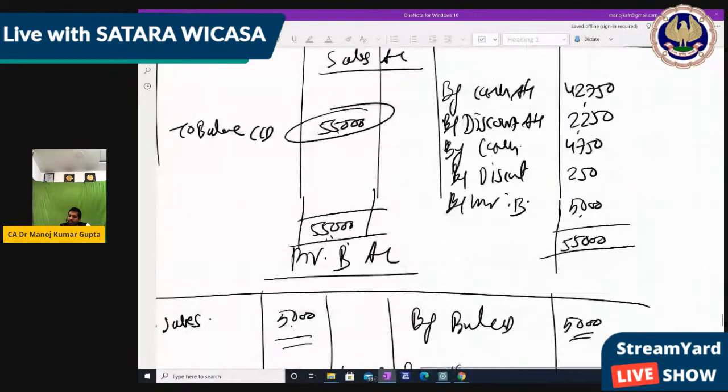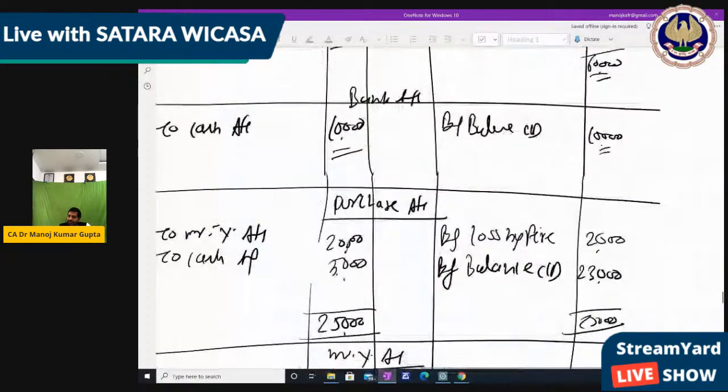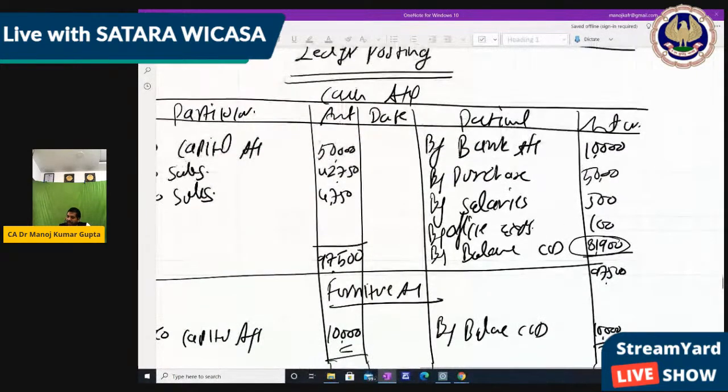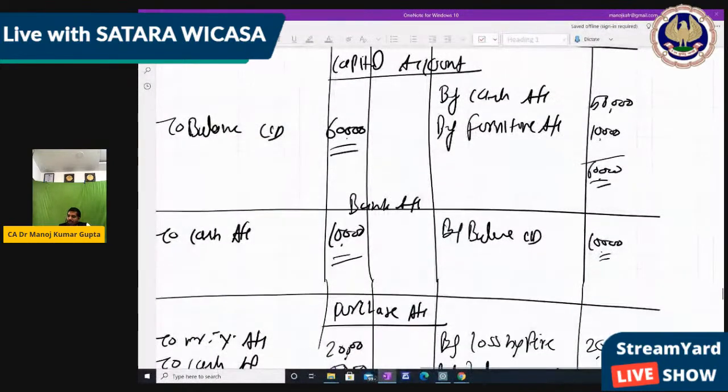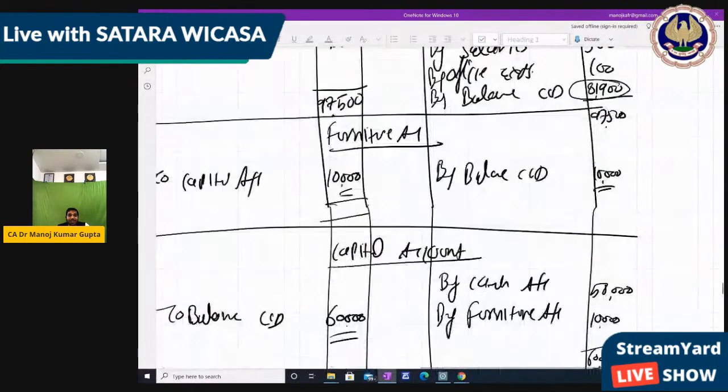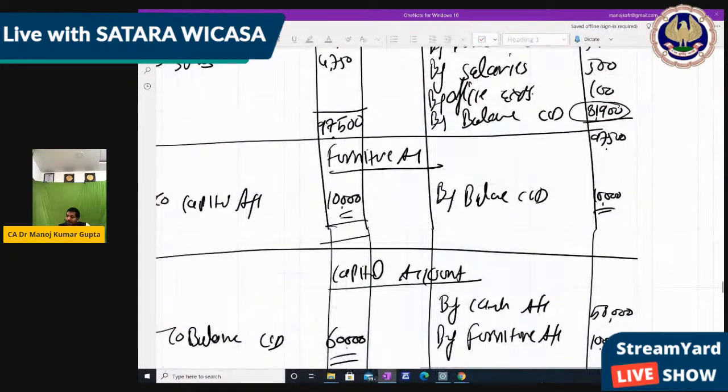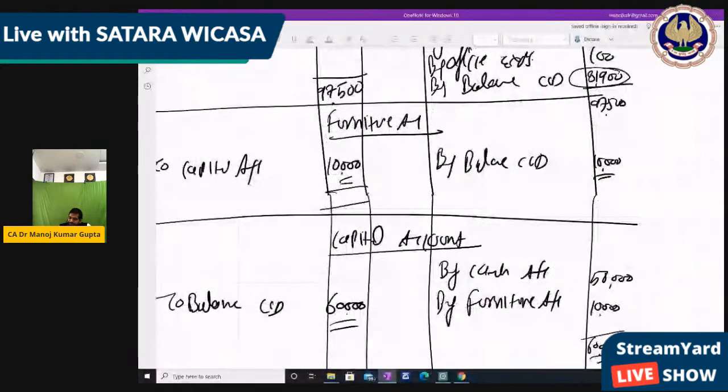So each ledger you have to find. I am writing one by one. Cash 81,900, furniture 10,000, capital account 60,000. Now furniture has a debit balance because the debit side is more. That's why the balance is written on the credit side, but it is actually a debit balance, right? So furniture I write on the debit side.